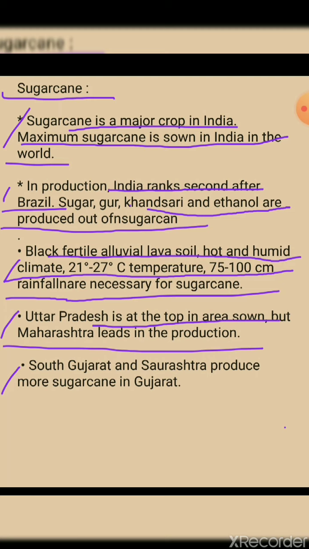South Gujarat and Saurashtra produce more sugarcane in Gujarat. The South, that is our side, South Gujarat and the Saurashtra side. These two areas produce more sugarcane in Gujarat.